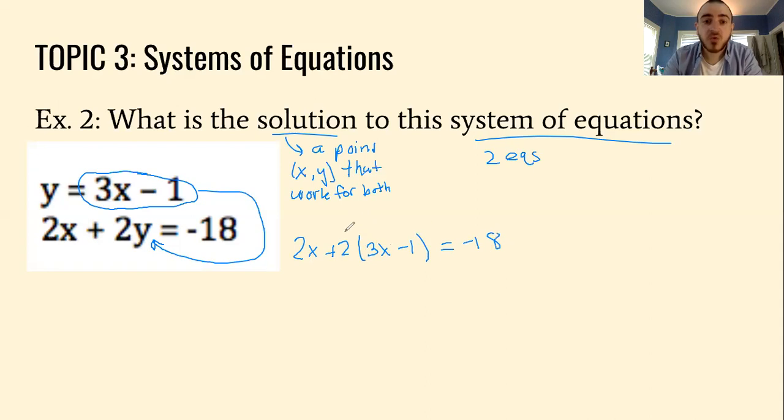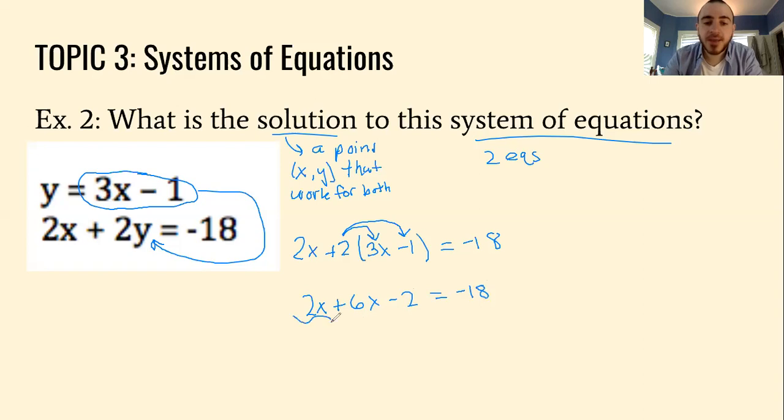All right, so the next step is to just solve for x, because it's hard to solve for two variables, but we can easily solve for one. So 2x, 2 times 3 is 6, so 2x plus 6x minus 2, right? Because 2 times negative 1 is negative 2 equals negative 18.